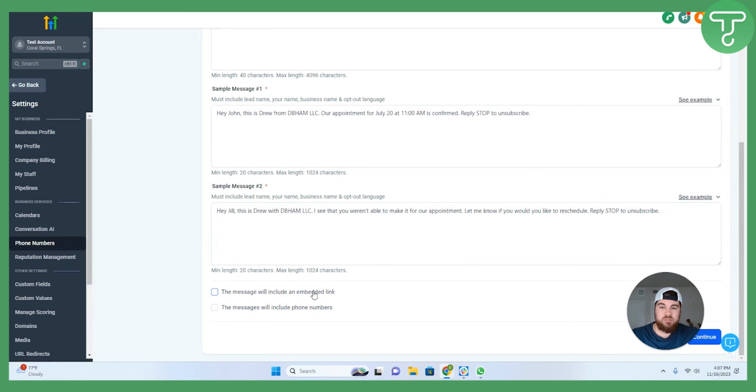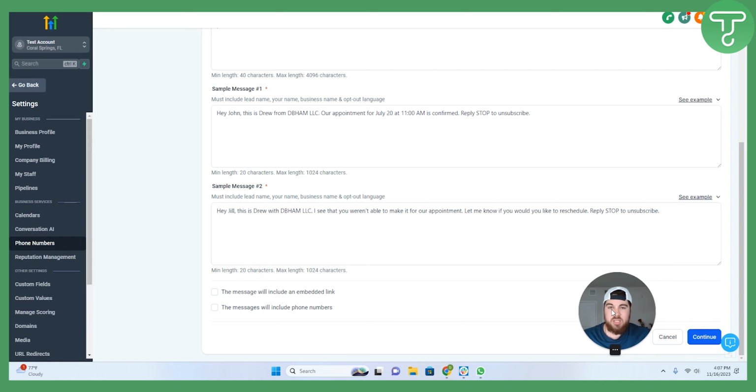One of the things I want to mention before we continue to the next page is if you're sending links or phone numbers via text messaging, you'll want to make sure that you check these boxes here just so that you can tell the system, hey, we may send some links, we may send phone numbers within those text messages, and make sure to include that within the sample messages so that they can see exactly what type of message you'll be sending to your customers.